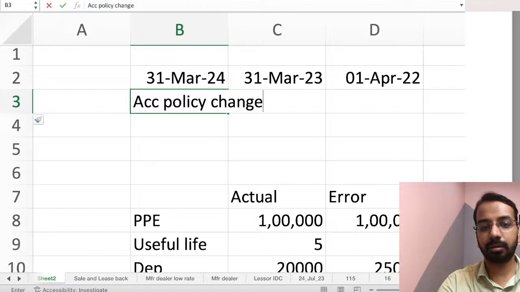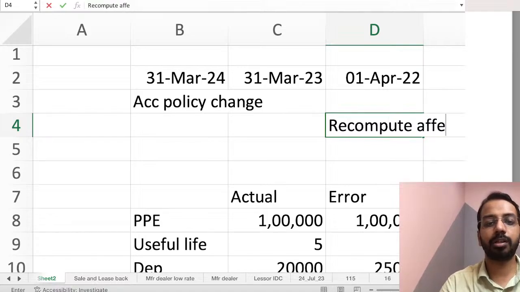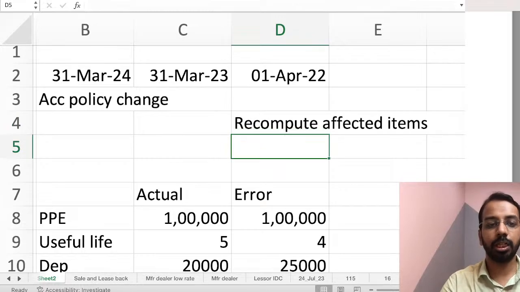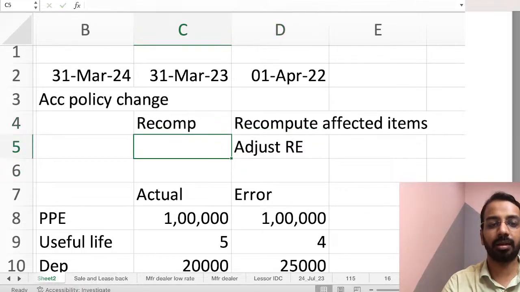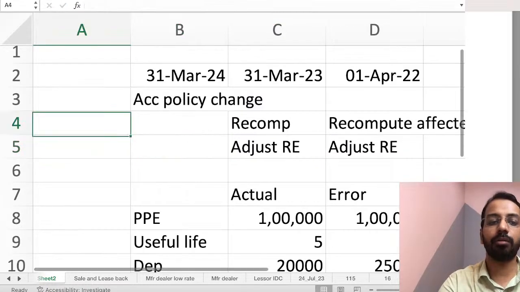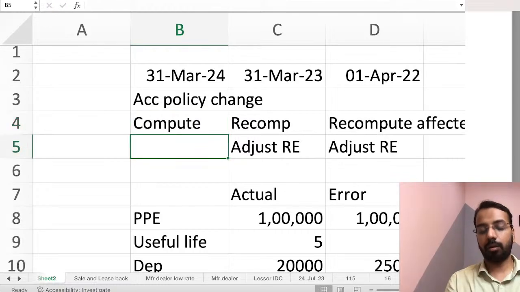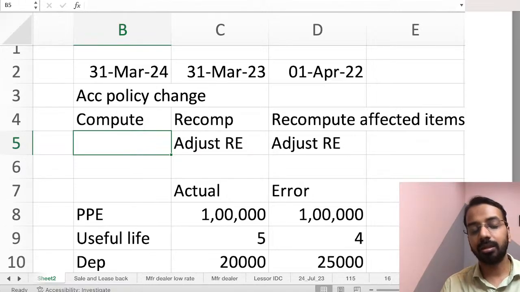You will recompute affected items on 1st of April of 22 and adjust retained earnings. Then you will also recompute here and adjust retained earnings, and here again you will compute as per new.